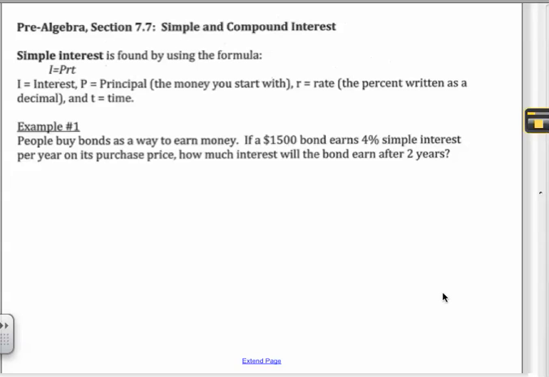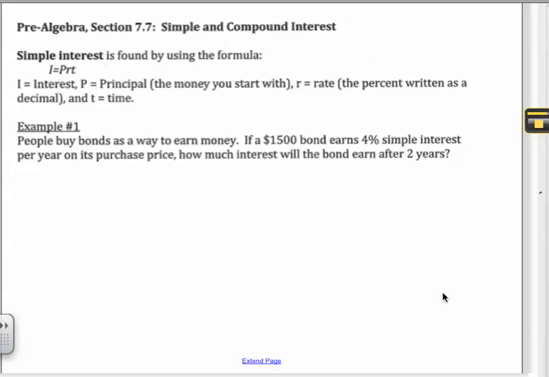So if Henry asked me for $5, which is not out of the realm of possibility, because you know how he is. If he says, hey, Mr. C, can I borrow $5? I say, okay, sure. But it's going to cost you $1. I'm going to let you borrow $5, but when you pay me back, you're going to owe me $6. That $1 is called interest, right? He's paying me to use my money. That's what interest is. Payment to use money.